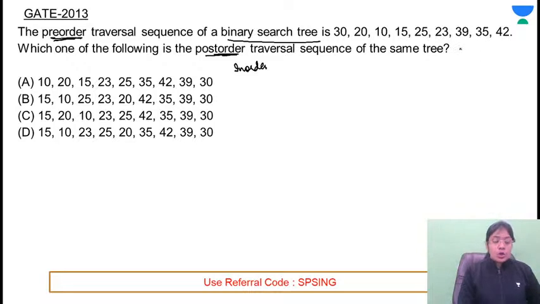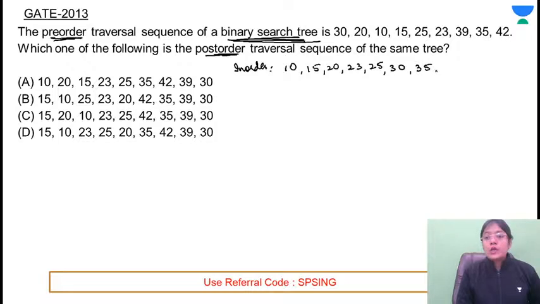So it's not correct to say that in-order traversal is always in ascending order. It's the in-order traversal of a binary search tree, and that property only holds for a binary search tree. If it's given as a binary tree, then you can say that it's not possible to get the post order of the given tree. Since this is a binary search tree, you can write the in-order by just arranging the elements in ascending order. So this comes out to be 10, 15, 20, 23, 25, 30, then we have 35, 39 and 42.